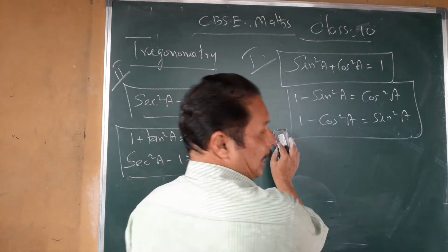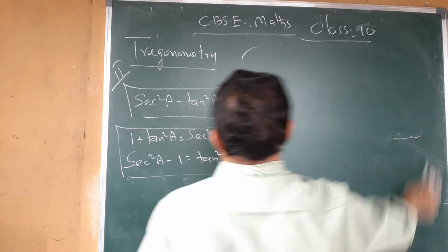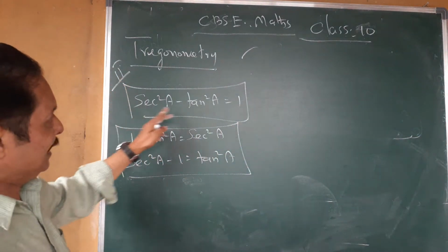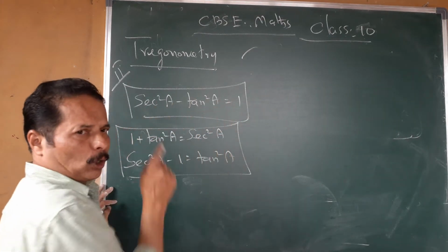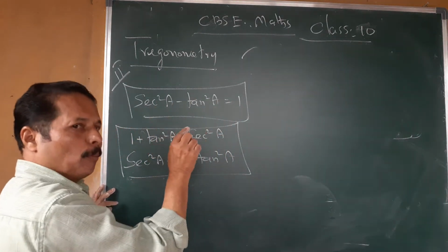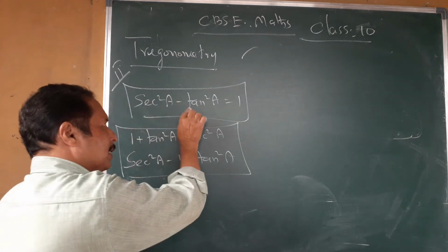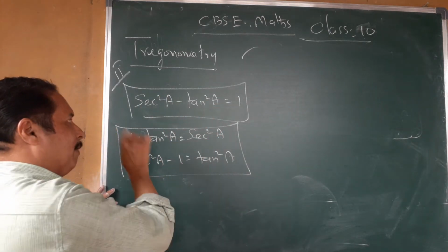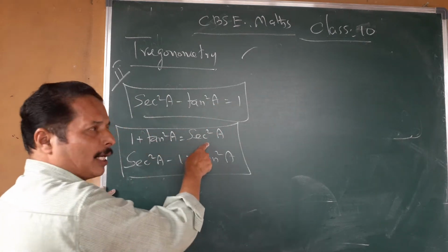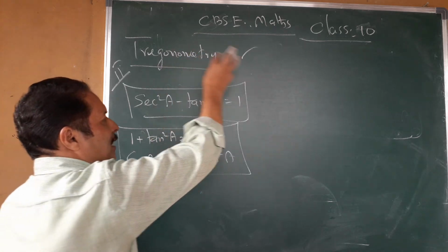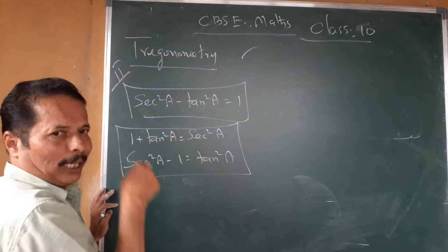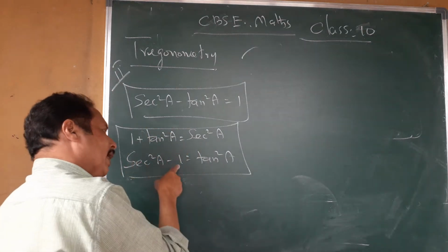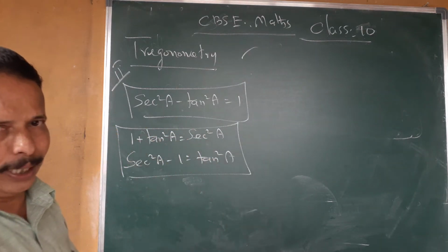Are you ready? Then identity number 2, it is not necessary to prove that: sec square a minus tan square a equal to 1. You write it. From that you get 1 plus tan square a equal to sec square a, moving minus tan square a to that side. Similarly, sec square a minus 1 equal to tan square a.